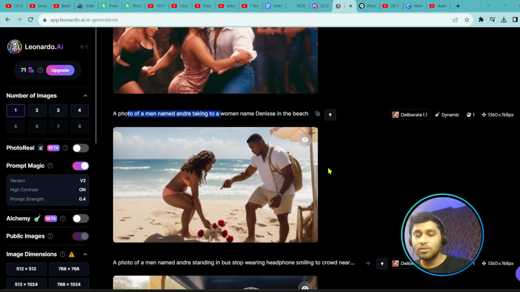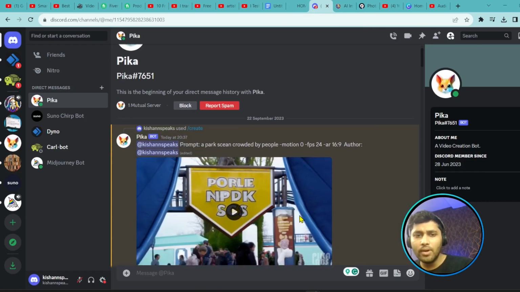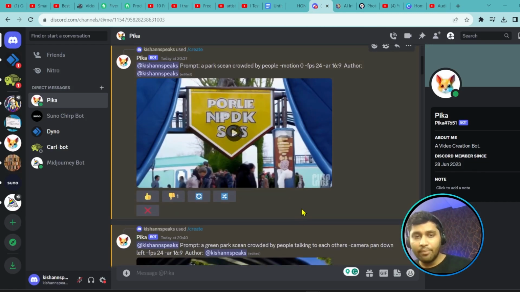So we can use the images or we can use the lyrics, right? I have also used the prompt. Okay, so now I use the prompt like: park scene crowded by people, motion 0, fps 24. So let's go to Pika Labs first.